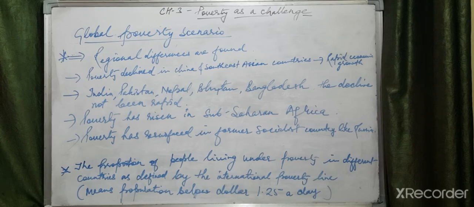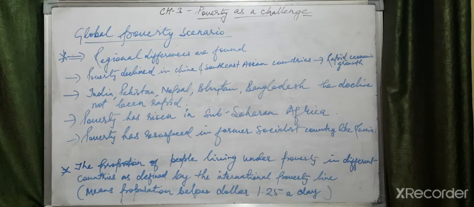India, Pakistan, Nepal, Bhutan, Bangladesh are the South Asian countries, and the poverty ratio has declined, but not rapidly; it is quite slow. Why has it not been as rapid?